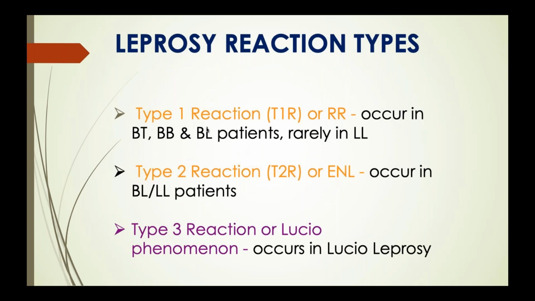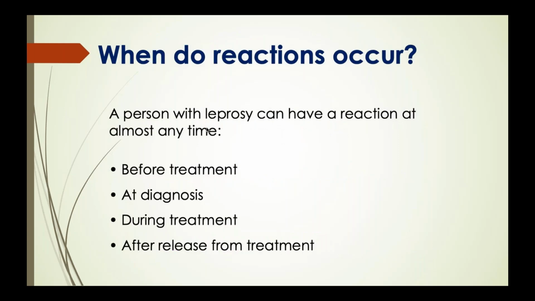So there are broadly two types of reaction, type 1 and type 2. Type 1 is a reversal reaction, which occurs in the borderline group, mainly borderline tuberculoid, borderline, and borderline lepromatous. However, both the poles are not spared. Then comes the type 2 reaction, which occurs mainly in BL and LL patients. Another form of reaction is the Lucio phenomenon, which occurs in Lucio leprosy. We'll be discussing type 1 and type 2 reactions first.